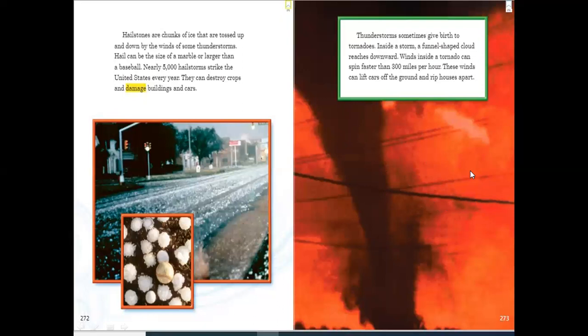These winds can lift cars off the ground and rip houses apart. So those tornadoes may cause that cars can fly and lift off the ground, and they rip the houses apart and also the trees and palms.